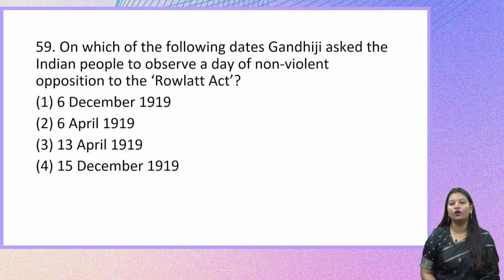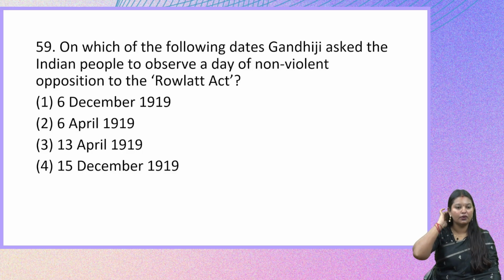On which of the following dates did Gandhiji ask the Indian people to observe a day of non-violent opposition to the Rowlatt Act? So this particular act was brought in by the Britishers, and in order to show their dissatisfaction towards it, Gandhiji asked all the Indians to observe a day of non-violent opposition.